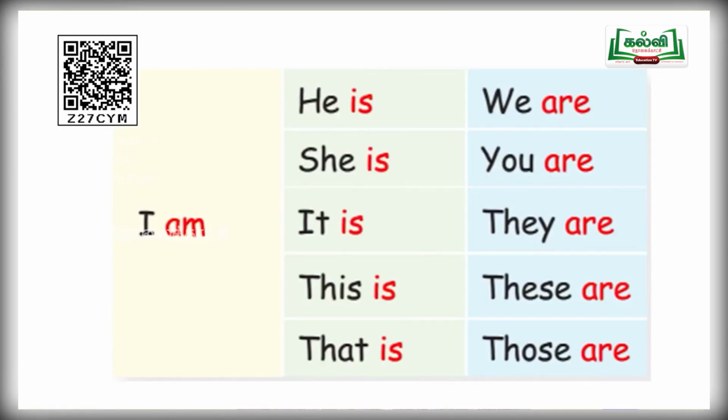And now come to the third column. There are plural pronouns: we, nangal; you, neengal; they, avargal; these, ivaigal; those, avaigal. For the plural pronouns, you must use are.